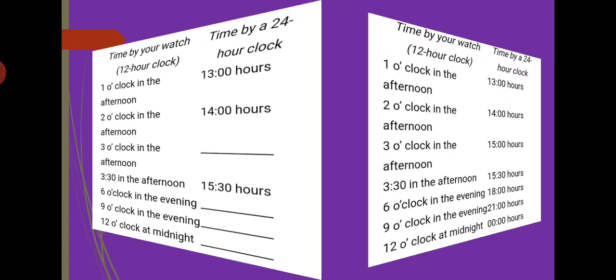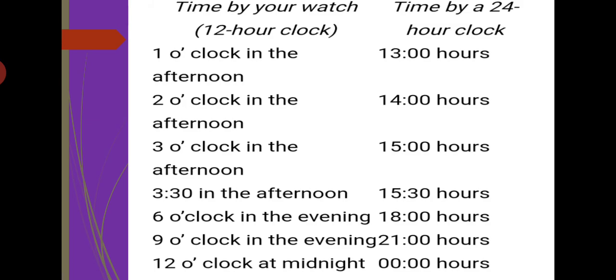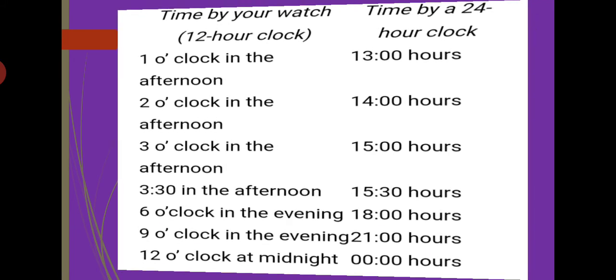Check your answers. 1 o'clock in the afternoon, 13 hours. Then 2 o'clock in the afternoon, 14 hours. 3 o'clock in the afternoon, 15 hours. 3:30 in the afternoon, 15:30 hours. 6 o'clock in the evening, 18 hours. 9 o'clock in the evening, 21 hours. And 12 o'clock at midnight, 00 hours.